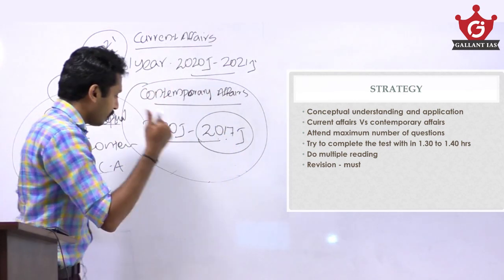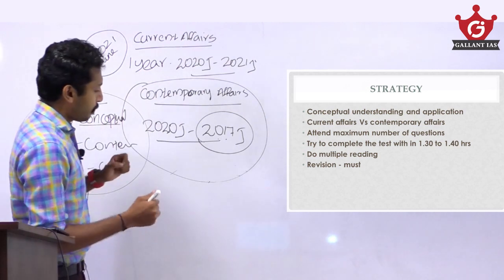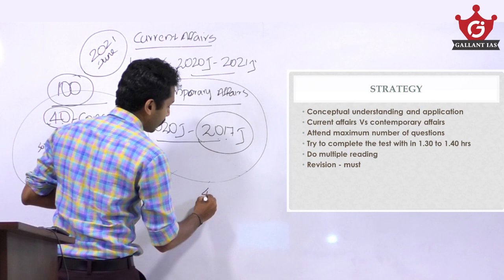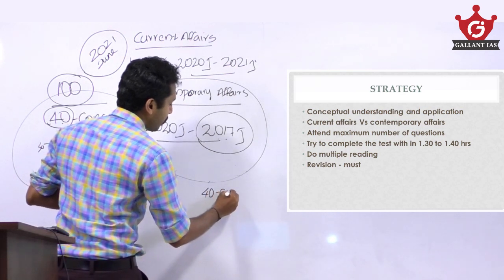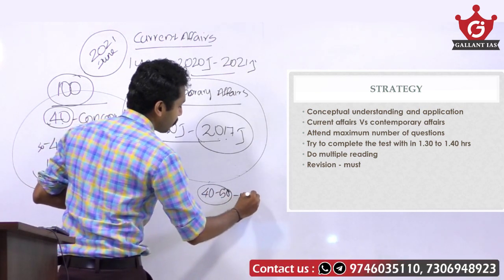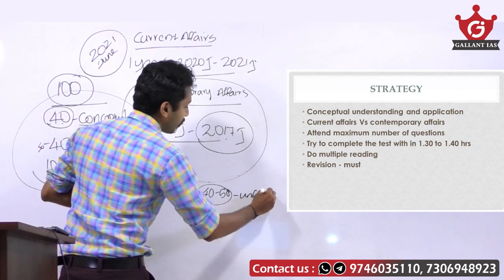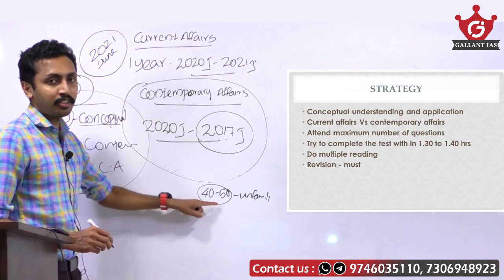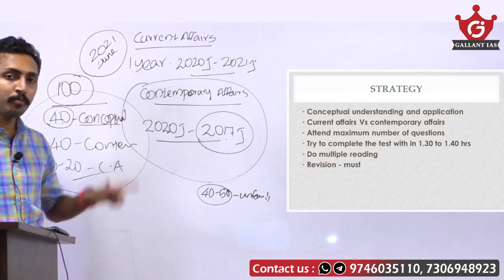So in your prelims examination, out of the 100 questions, around 40 to 50 questions will be unfamiliar to you. So, if you want to qualify, you need to attend these too. Otherwise, you can't cross the cutoff marks.